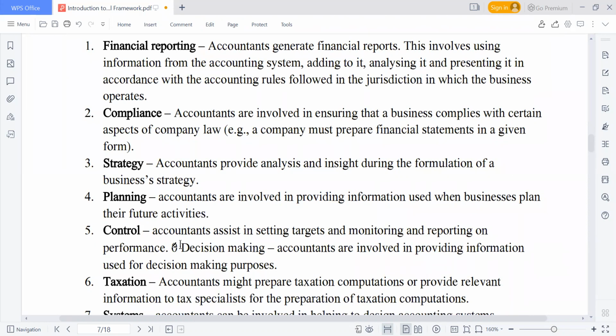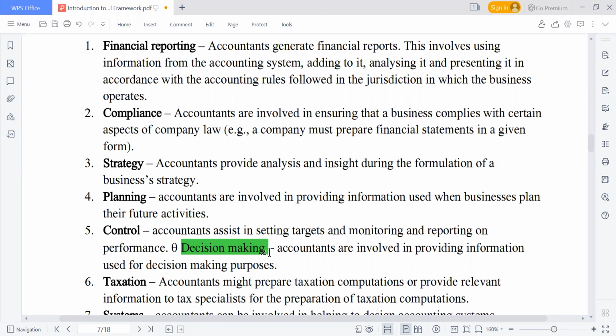We also have decision making. Accountants are involved in providing information used for decision making. And such information you'll be coming across in MI, which is still here. There is some information that is for decision making, some information that is for control, and some information that is for planning.